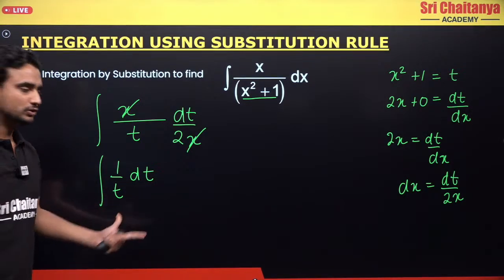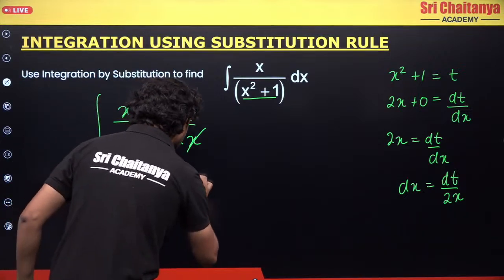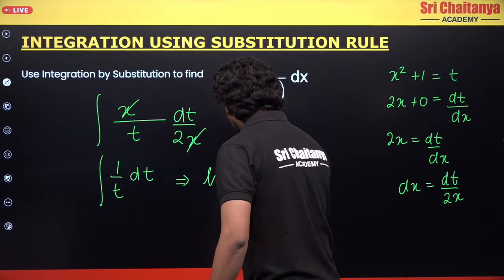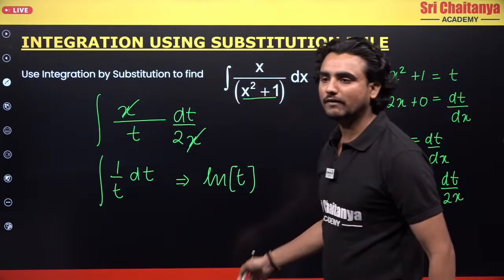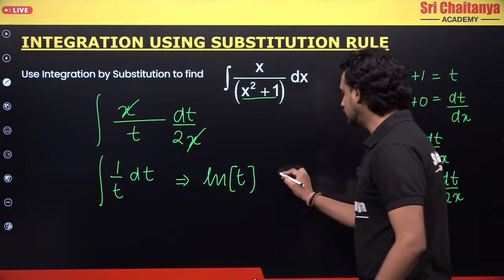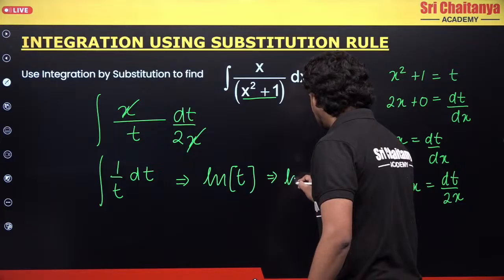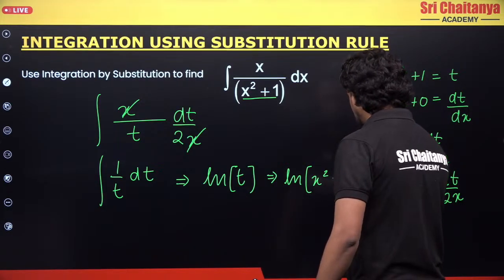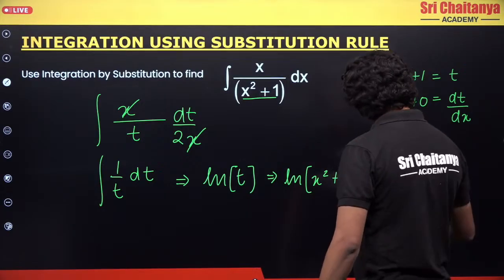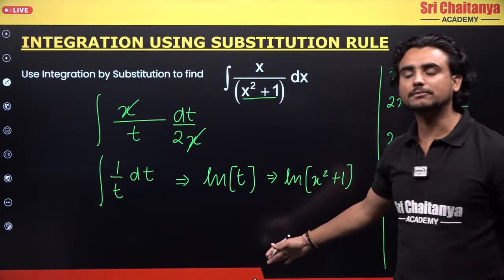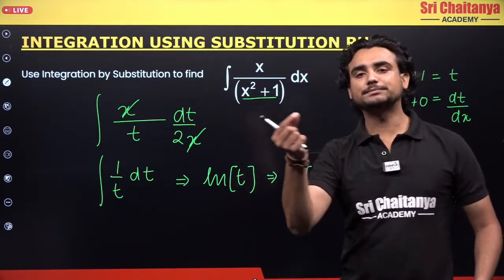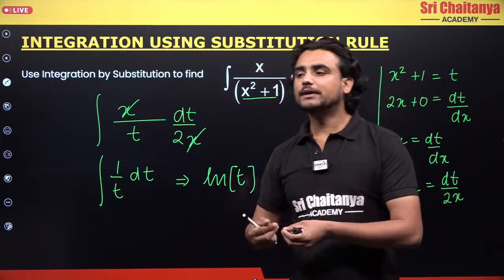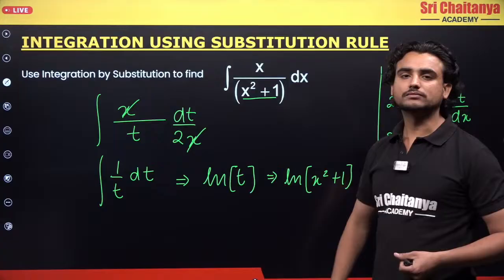This is very simple. So what is the answer for this? The answer is ln t. Correct? And I will finally substitute the value of t again in the equation. So what do I get? ln of x square plus 1. This is my final answer. So what has happened here basically? With some smart substitution, I am effectively able to solve this question.